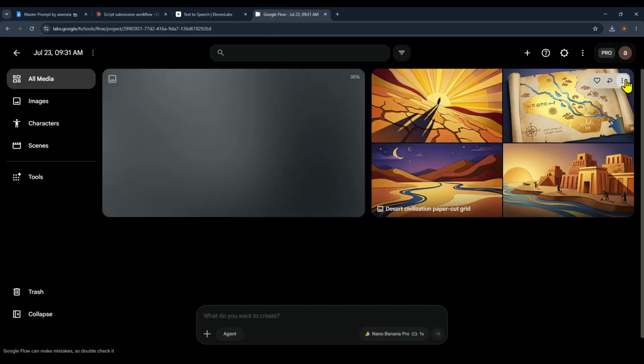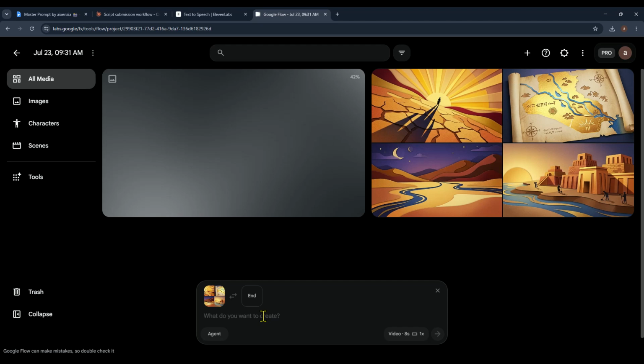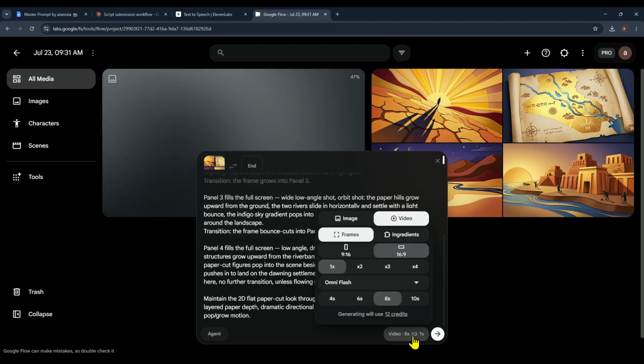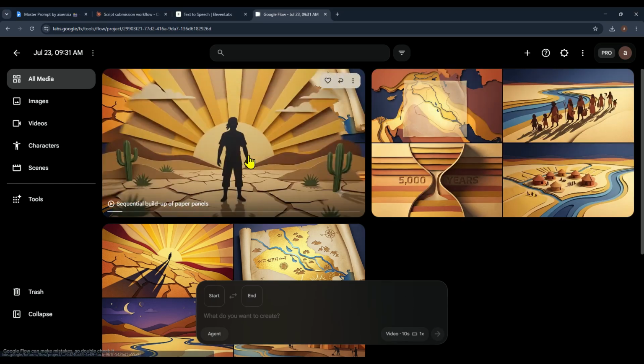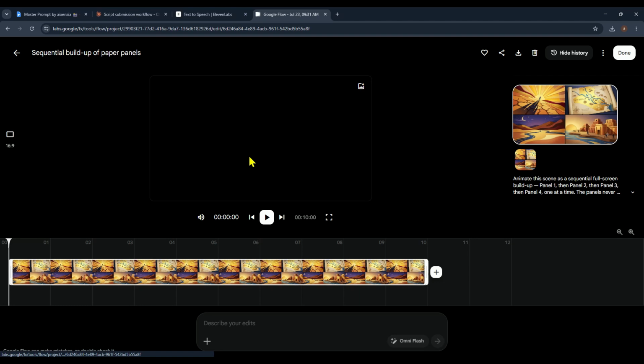Now head back to Flow AI, click the 3 dots on your generated image and choose Animate. Paste the animation prompt, set your preferred scene duration, and then click Generate. Flow AI will immediately begin animating the first scene of our story. And just like that, the animation is finished. Let's hit play and see how it turned out.